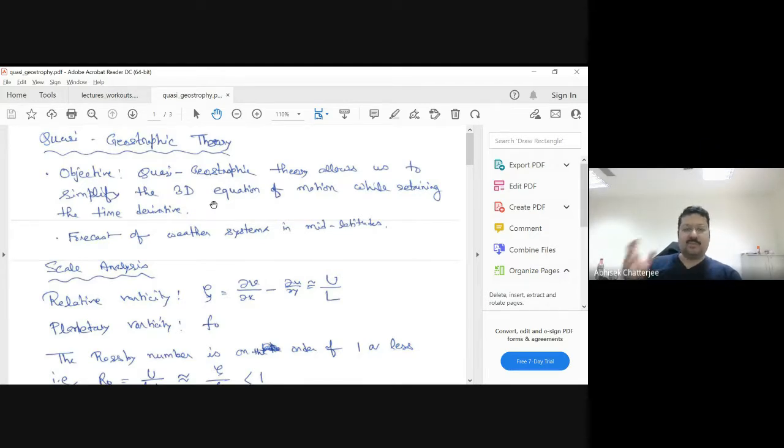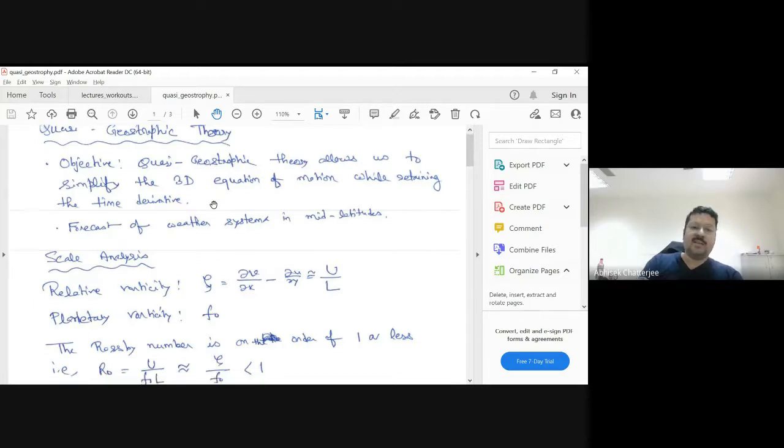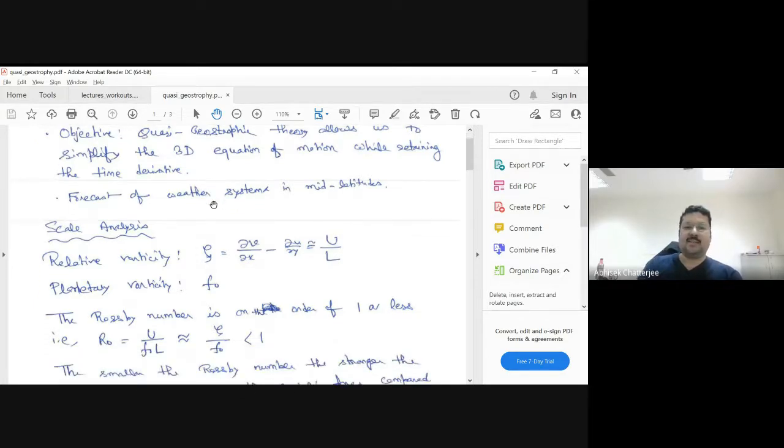So in order to remove that caveat, there is a theory called quasi-geostrophic, where you are allowing a t term. So we'll see how it is done here. It has to be done using some scale analysis. The first thing is basically the same: relative vorticity zeta is basically del v by del x minus del u by del y, which is a U by L kind of scale. And the planetary vorticity is f naught.